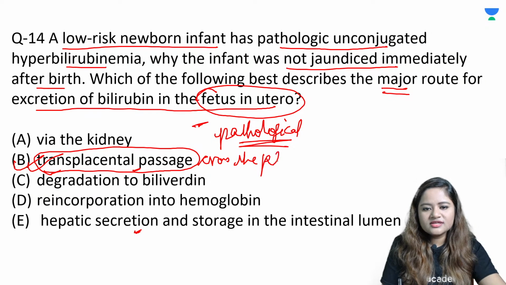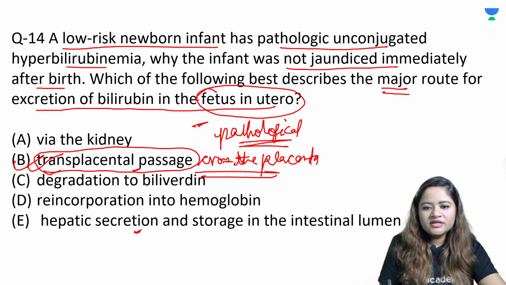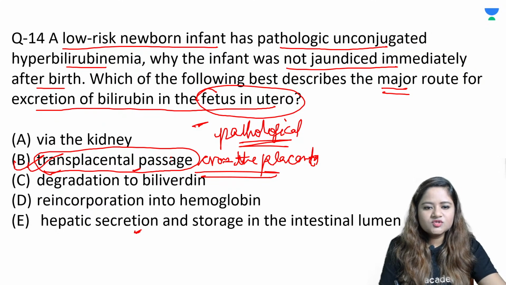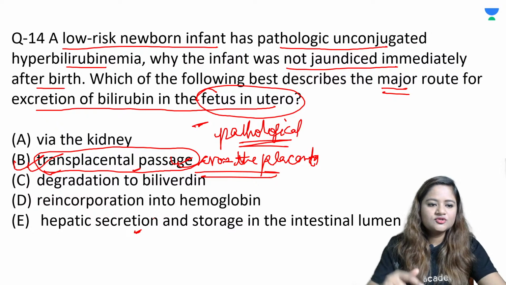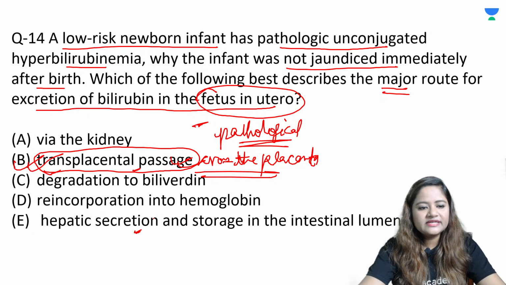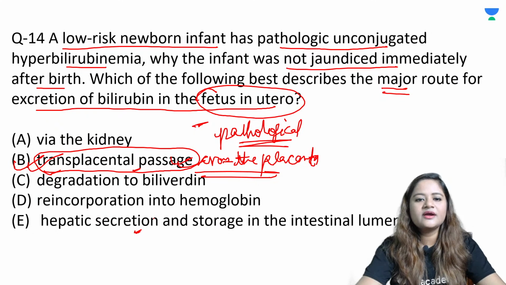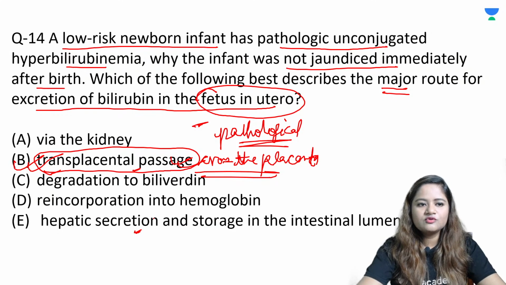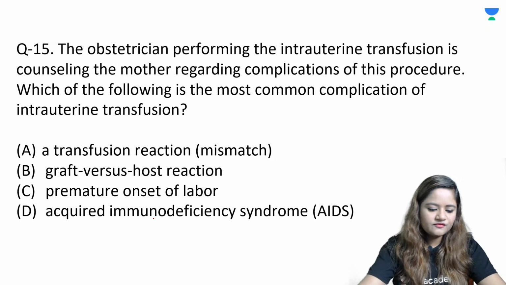So this will not lead to jaundice immediately at birth. This is one mechanism that is going to prevent the sudden onset of jaundice at birth. So you should go for option number B, and option number E is also right. But if they're classically asking only about the fetus in utero, then option number B is going to be the right option. Question number 15.